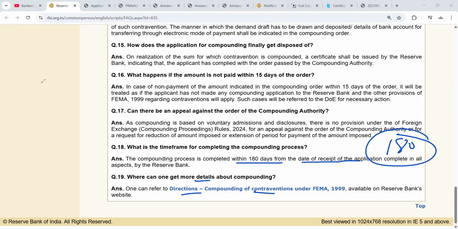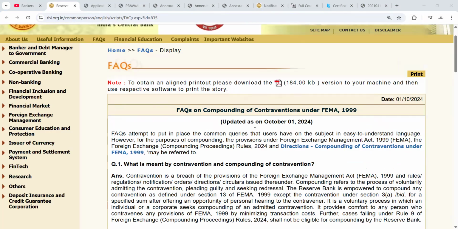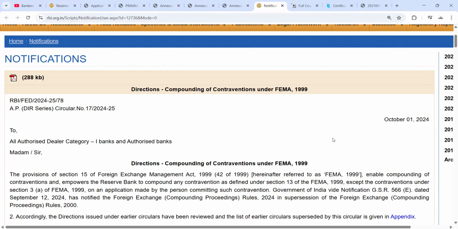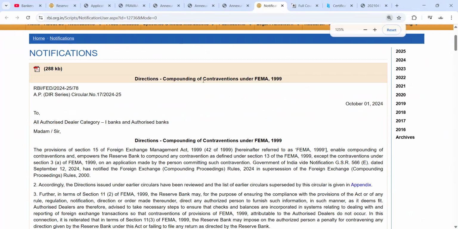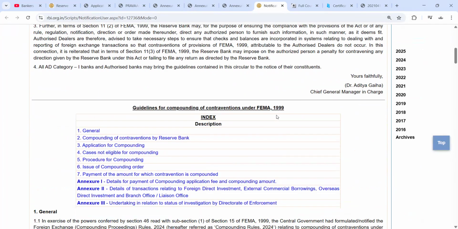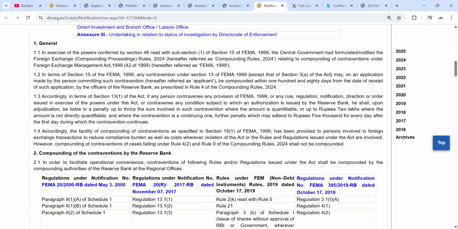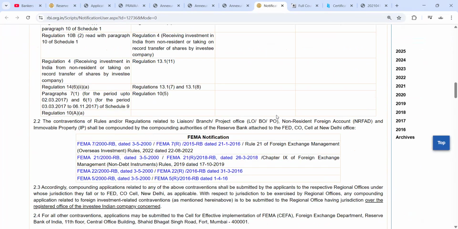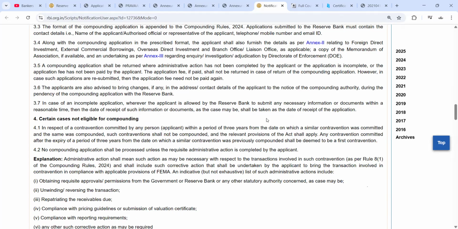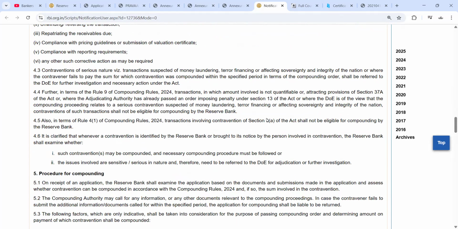So today we have done FAQs on compounding. These FAQs are also very important. And in our next video, we will be discussing this direction, the direction on compounding of contravention under FEMA. So a few things are there. Mostly all the things we have already discussed, the same things are here, converted into FAQs.